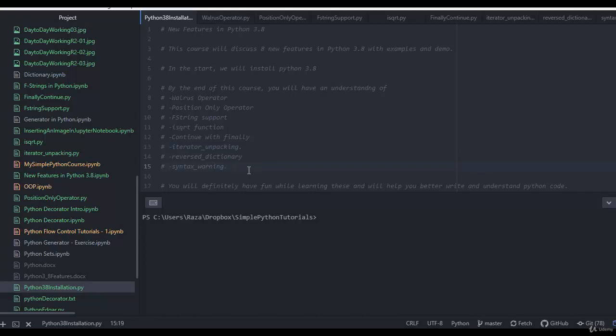So there are a lot of new features coming in Python 3.8 and they are all really exciting. When I give you the demo, you will get to know how useful these could be and how easy they make life when they are actually implemented. So let's start.